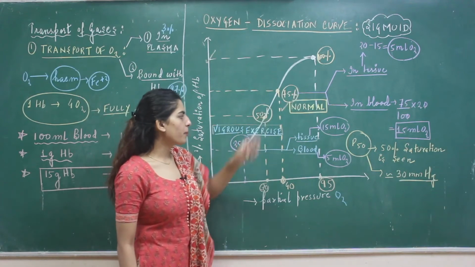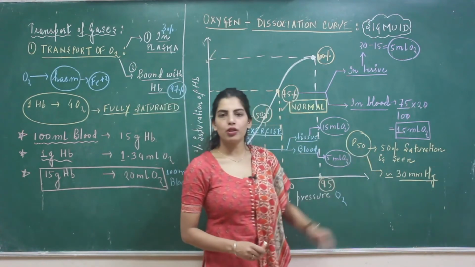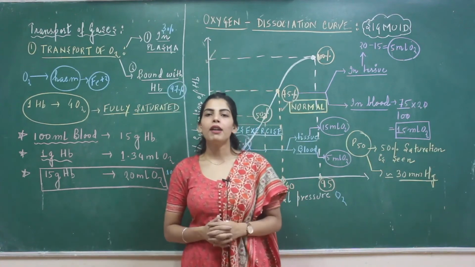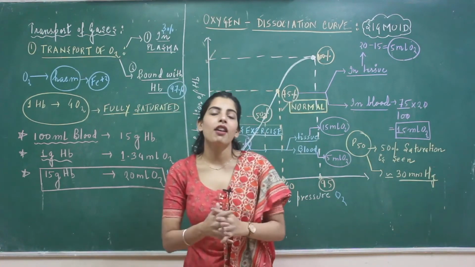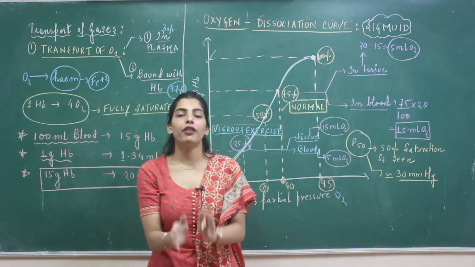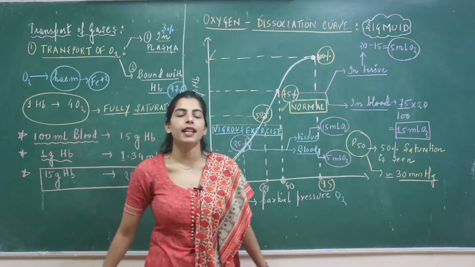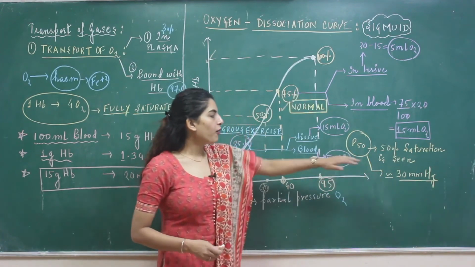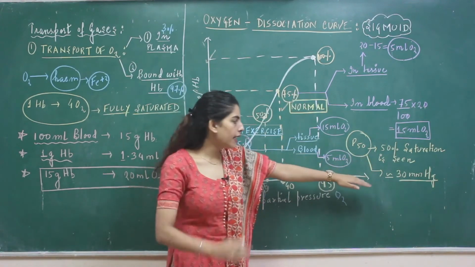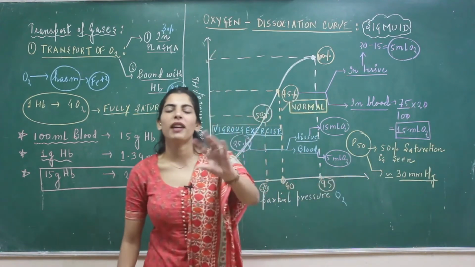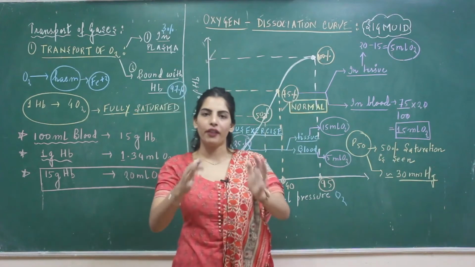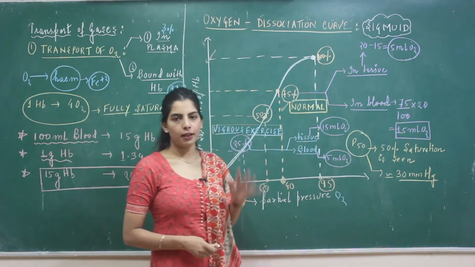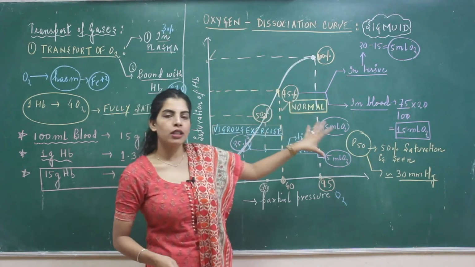Now what is this 50% saturation? I have written, students, over here what the P50 value is. You define the P50 value as the partial pressure of oxygen where 50% saturation is seen. 50% saturation of your blood is seen at a certain partial pressure which varies from 25 to 30 mm of Hg. That is called the P50 value. So that's the description of the oxygen dissociation curve.